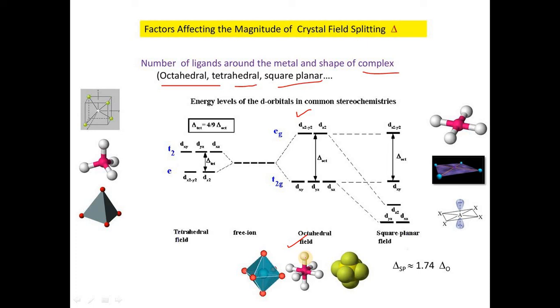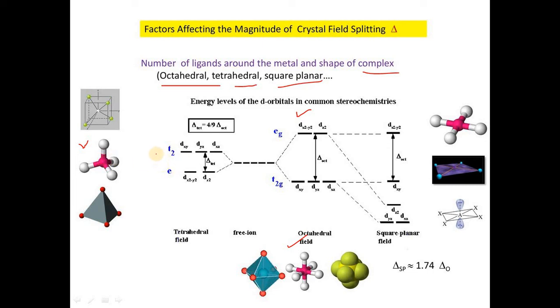So there is a strong interaction of the eg orbitals of the metal and the ligands, and the t2g and eg distribution gives a large energy as compared to the tetrahedral one. In the tetrahedral case, in this diagram, there are only 4 ligands and they approach the metal in between the axes, so there is a strong interaction of the ligands with the t2g orbitals.